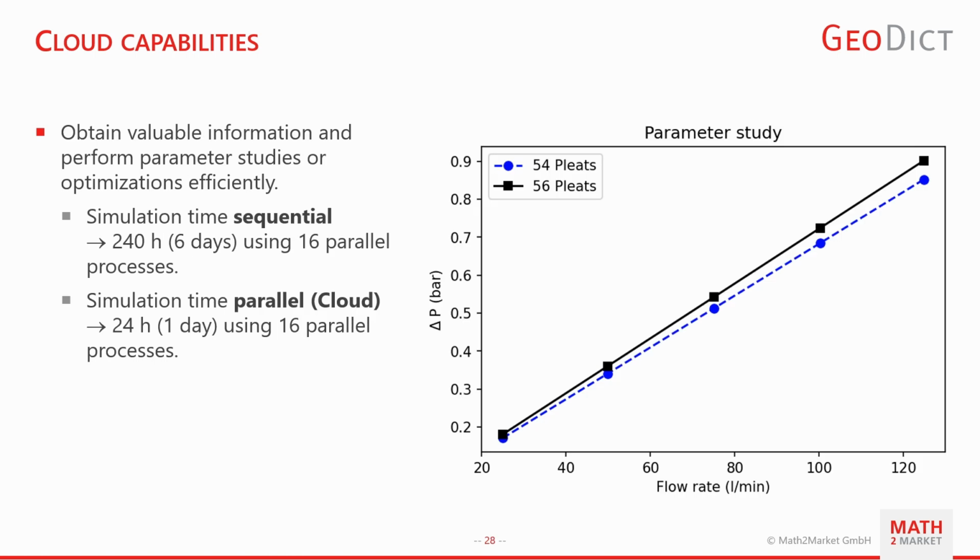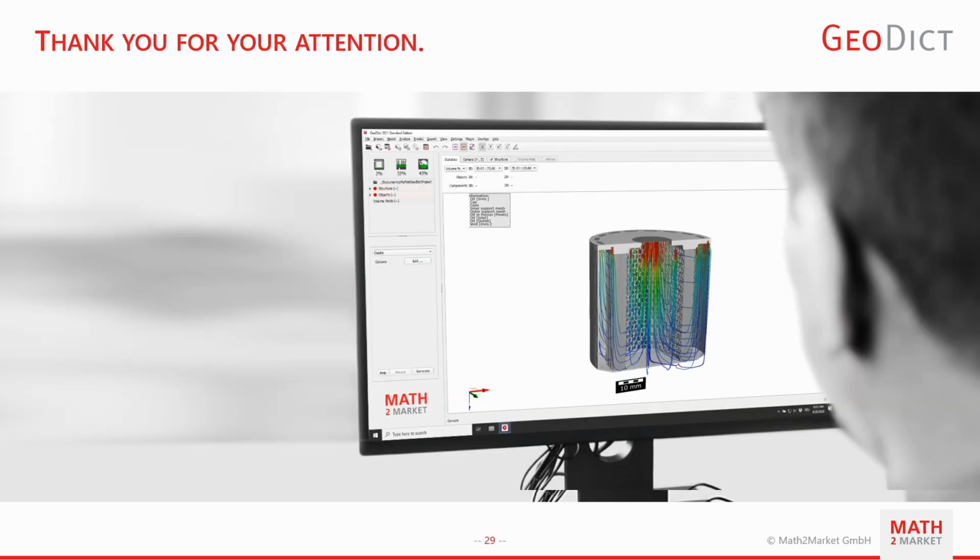Here we can observe the simulation results for different flow rates. So 5 different flow rates for filter elements with 54 and 56 pleats, so in total 10 simulations. With this, we obtain valuable information and perform parameter studies or optimization studies very efficiently. The simulation time in the sequential way was about 240 hours using 16 parallel processes. On the other hand, by using the cloud, the simulation time in a parallel way was about 24 hours using 16 parallel processes. So with this, I come to the end of my presentation.